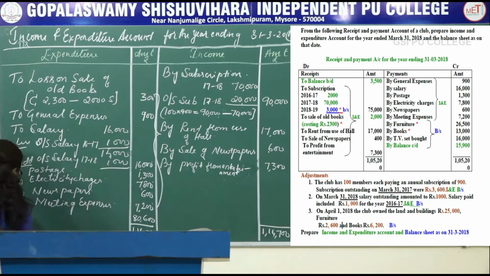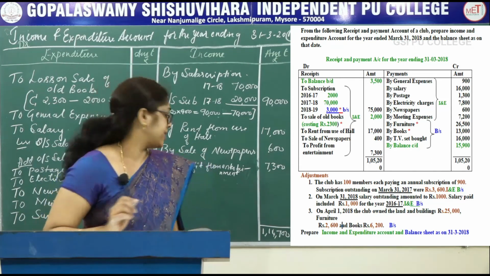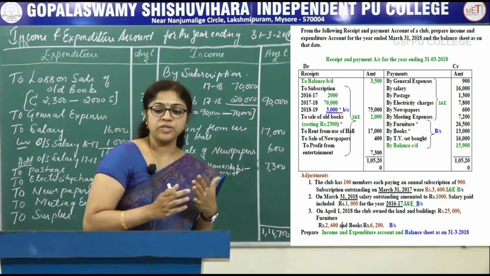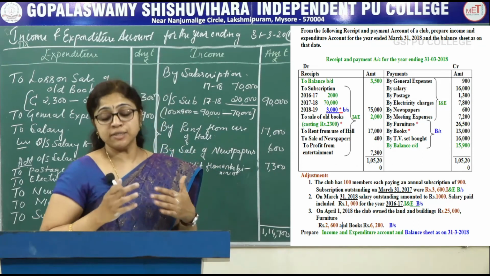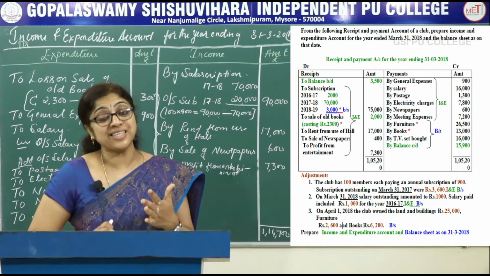This is current year surplus, excess of income over expenditure, that is 80,600.